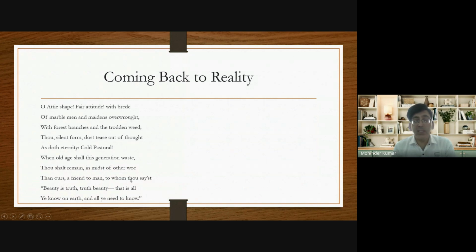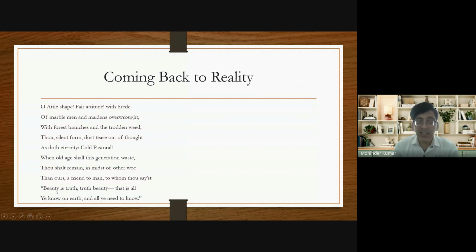He says that the urn will teach a lesson to the future generation, that whatever is true in this world is beautiful, and what is beautiful in this world must be true. Means beauty and truth, they are one and the same. Means what is true in this world is beautiful, and what is beautiful in this world must be true.